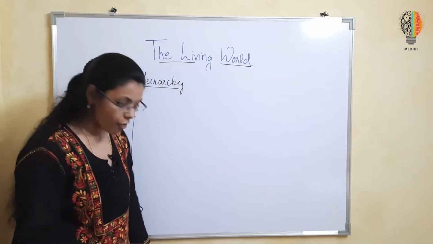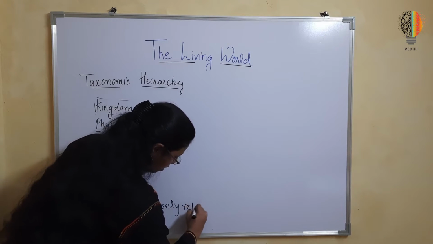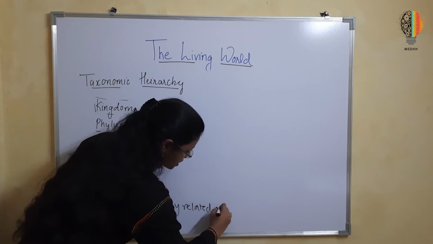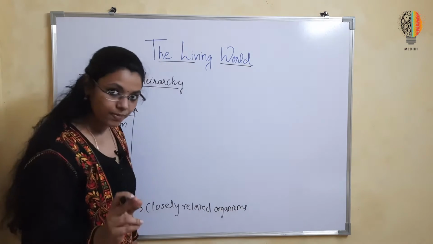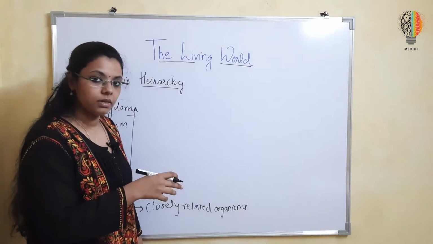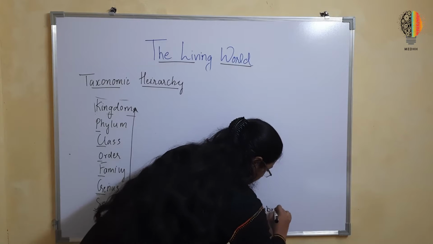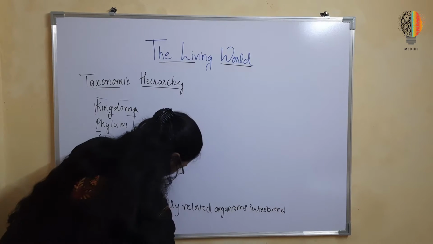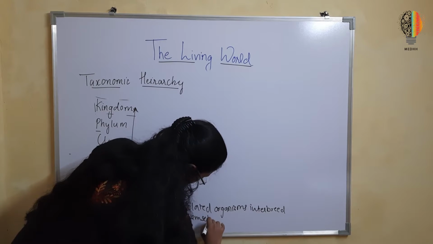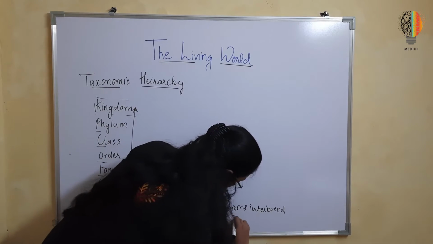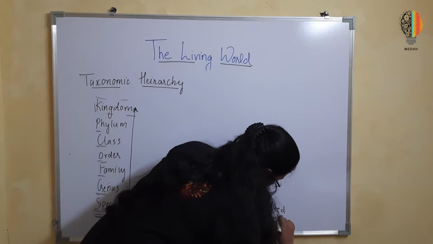A species is a group of closely related organisms that can interbreed among themselves and produce fertile offspring.